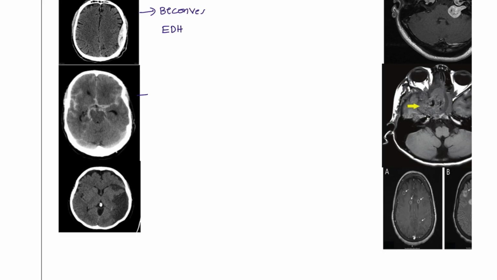Next, here you can see opacity in the basal cisterns, right? You are going to see the opacity, and this is seen in subarachnoid hemorrhage. More white color. Why is the white color seen here? Because there is a subarachnoid hemorrhage. The aneurysm which has ruptured is going to pour the blood into these arachnoid structures.